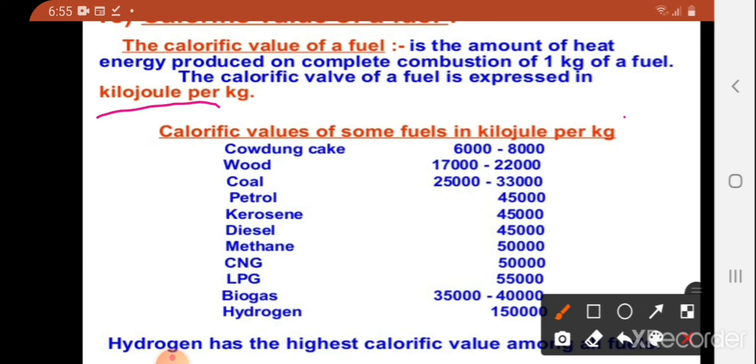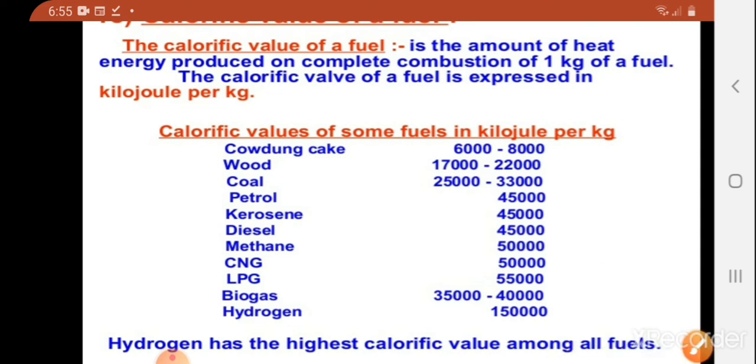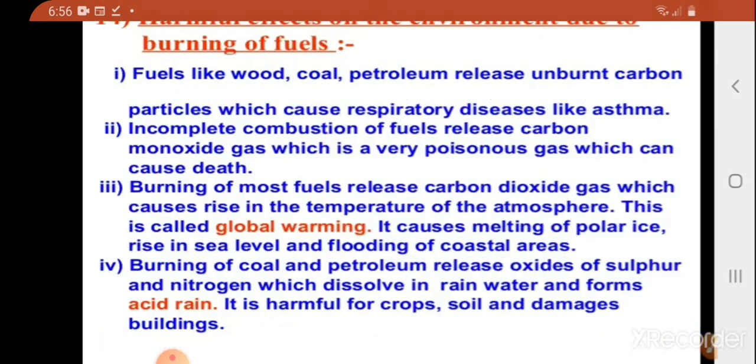The calorific values for different fuels in kilojoule per kg are given in the table. Among them, hydrogen has the highest calorific value. Hydrogen has the highest calorific value among all the fuels.